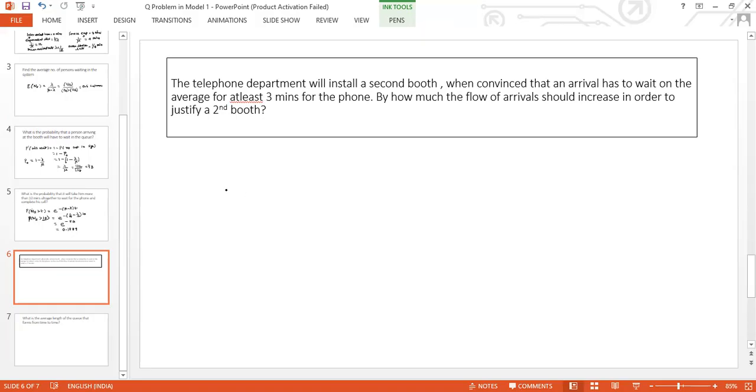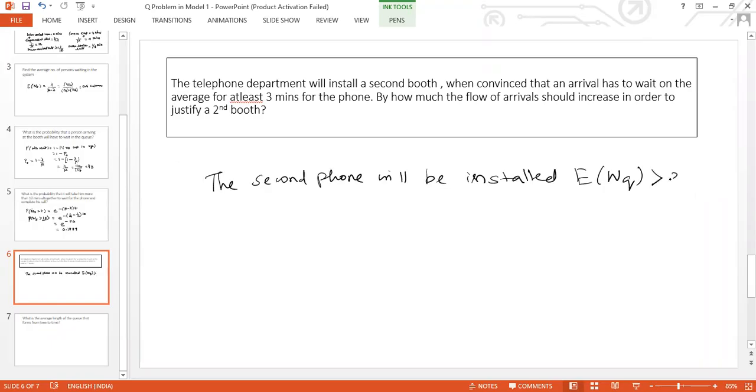They say that the second phone will be installed if the expected waiting time in the queue is going to be more than 3 minutes. We know the formula for the expected waiting time in the queue, which is lambda divided by mu times (mu minus lambda). So this has to be greater than 3.